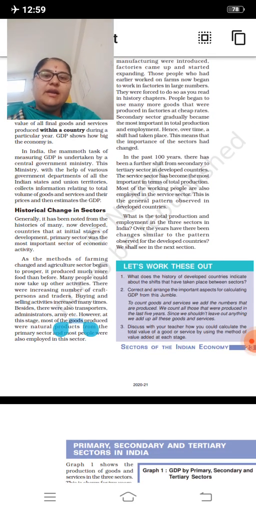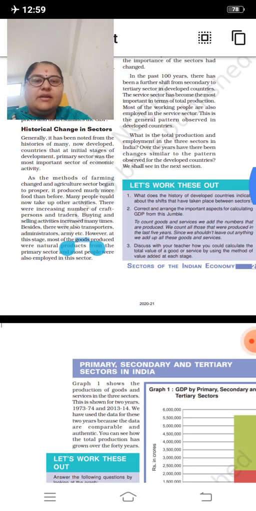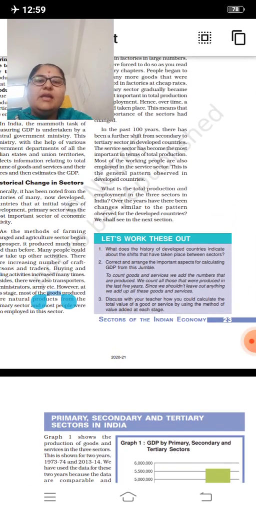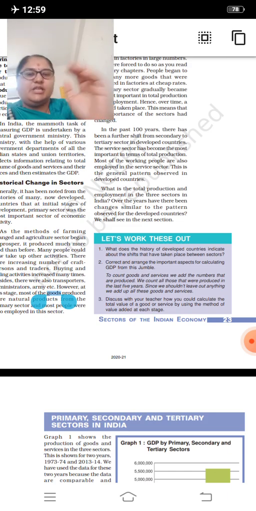In the past 100 years, there has been a further shift from the secondary to the tertiary sector. In developed countries, the service sector has become the most important in terms of total production. Most of the working people are also employed in the service sector. This is the general pattern observed in the developed countries. So what is happening here? In the past, people were working in the primary sector only. Now we are seeing that there is a shift. Now they are working in the secondary sector as well as in the tertiary sector.